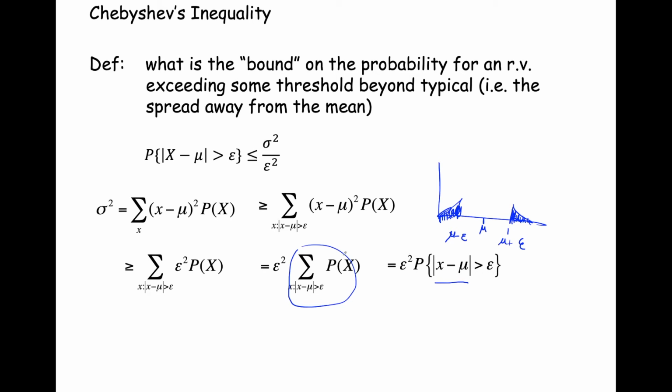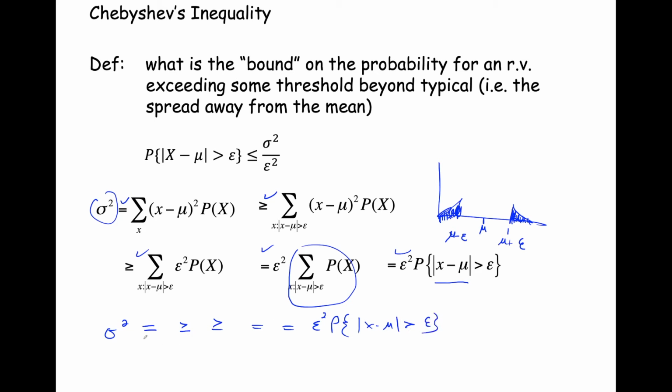Okay, so now we're going to gather together all these steps. We have sigma squared is equal to something that's greater than or equal to something that's greater than or equal to something that's equal to something that's equal to epsilon squared times the probability that |x minus mu| is greater than epsilon.